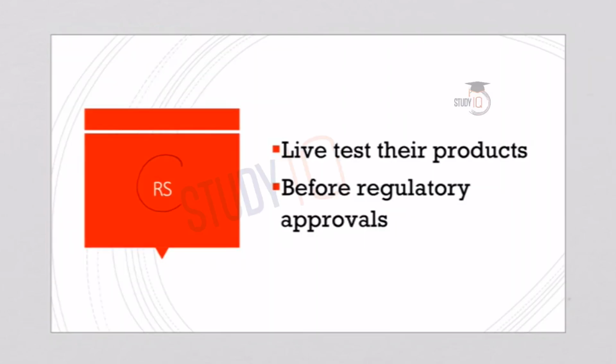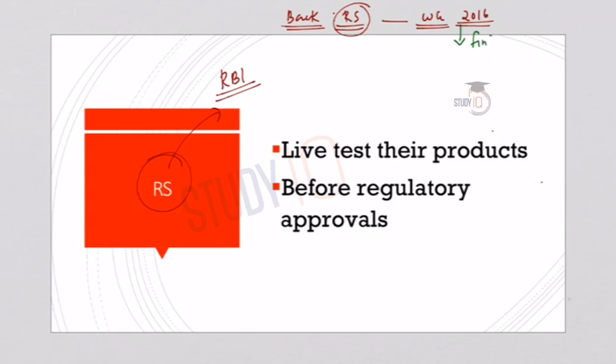So let us first understand what is meant by a regulatory sandbox, or what is the RBI Sandbox. If we look at the background of this RBI Sandbox, RBI had set up an inter-regulatory working group in the year 2016, and the primary function of this working group was to look into and report on the aspects of Fintech implications. Fintech, that is financial technology, is a dynamic field.